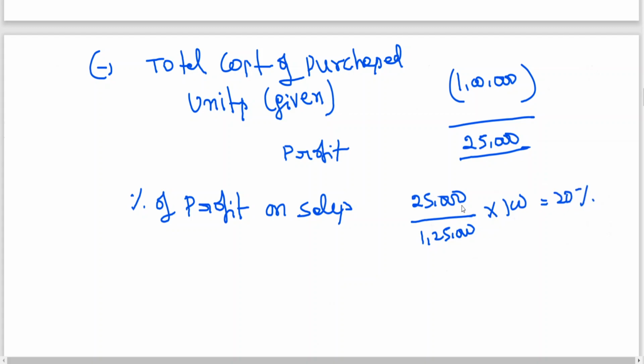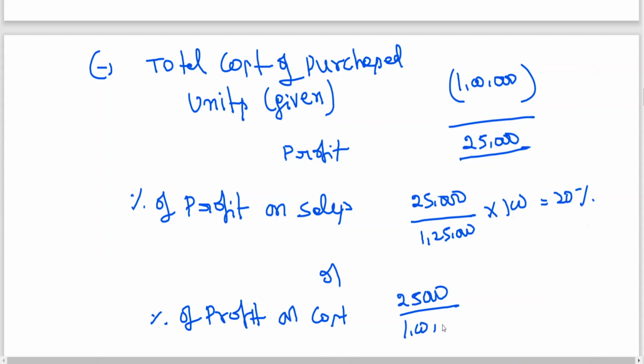You also can try like this. I told you 25,000 by 1 lakh, you'll be getting 25%. Then 1 by 4th of CP is equal to 1 by 5th of SP. Same thing, that way also you can do. Or percentage of profit on cost also we can find out. If that is the case, 25,000 by 1 lakh into 100, you are getting 25%.